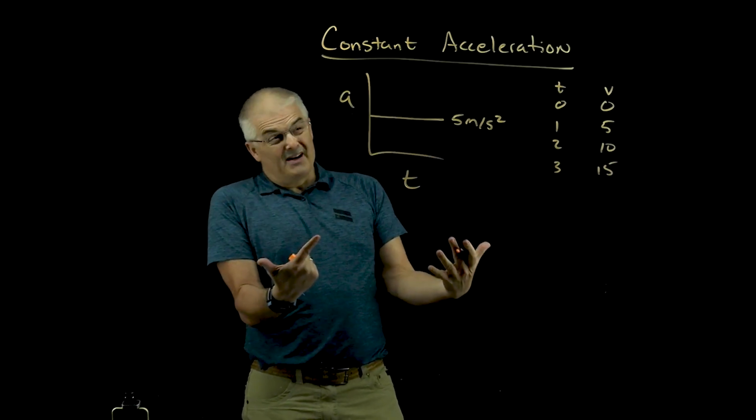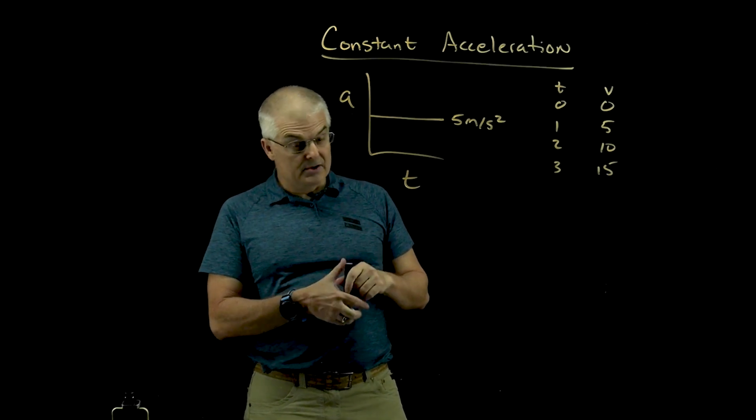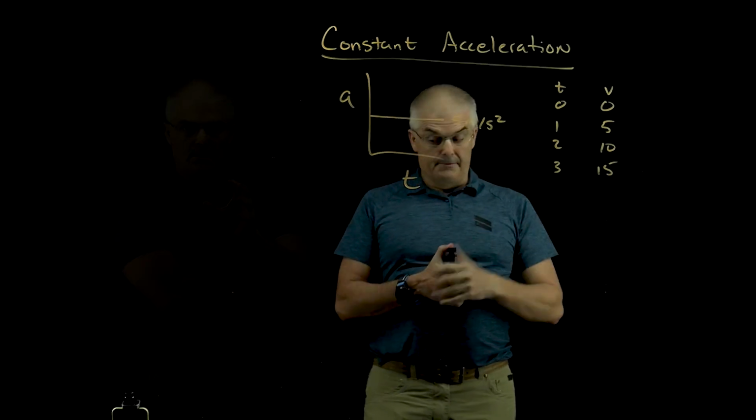You can also have a constant acceleration in a negative direction, so it's slowing down. That's the deceleration we learned about earlier. When you live in a constant acceleration world, like we do here on Earth, there are lots of problems related to constant acceleration. It turns out there's a series of equations you need to know to solve these problems. They're awesome. You'll get to know these equations. You want to jot these down. You're going to use them over and over again in this class. So let's talk about the first equation.